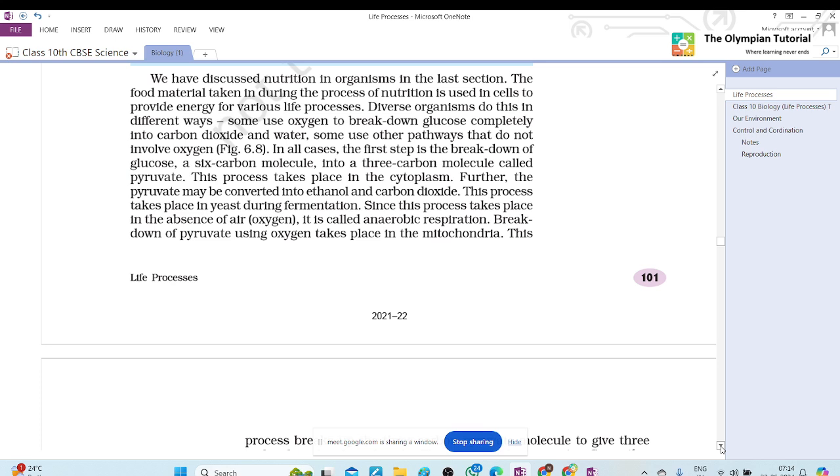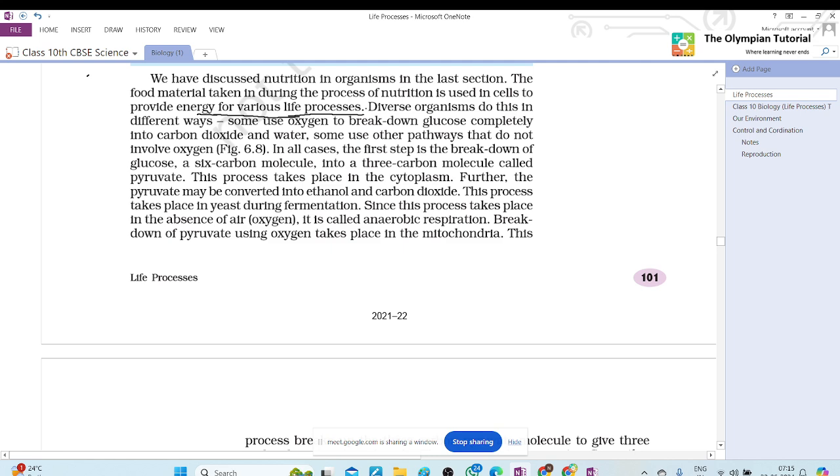We have discussed nutrition in organisms in the last section. The food material taken in during the process of nutrition is used in cells to provide energy for various life processes. Diverse organisms do this in different ways. Some use oxygen to break down glucose completely into carbon dioxide and water.